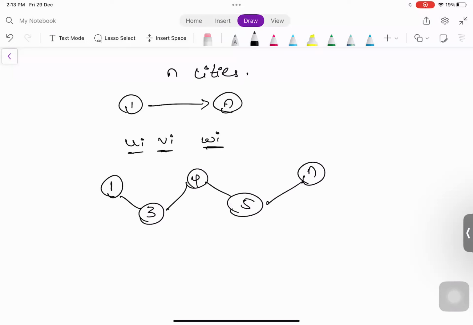Each edge will have some weight, and if the person wants to go from city 1 to city n, he has to use a bike. They have also said that each city has a bike. Let's call these B1, B2, B3, B4, B5. When the person is at city 1, he can buy bike B1, and using this bike, he can go to the next city.